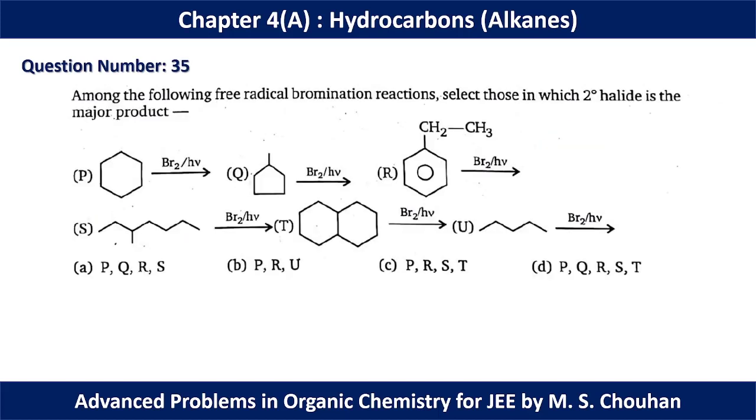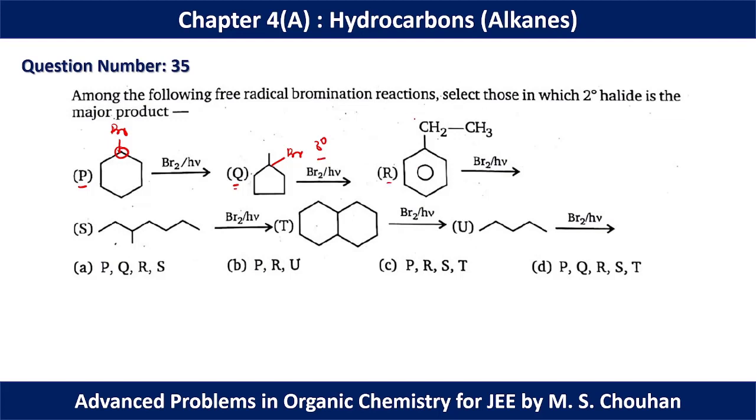In question number 35, among the following free radical bromination reactions, select those in which 2-degree halide is a major product. Okay, so the only one product in P is this one. So this is a 2-degree halide. We have to find 2-degree halide as a major product. Okay, so in Q we have major product is this, which is a 3-degree halide.